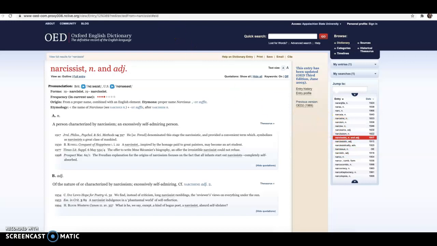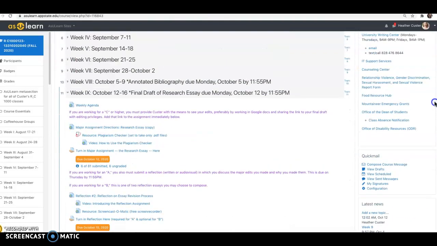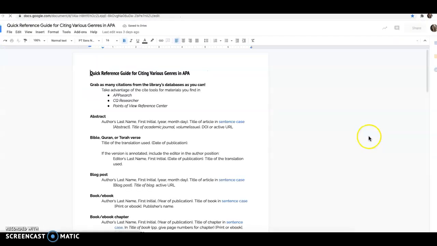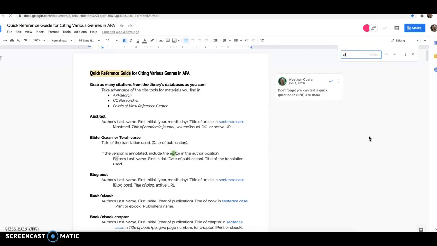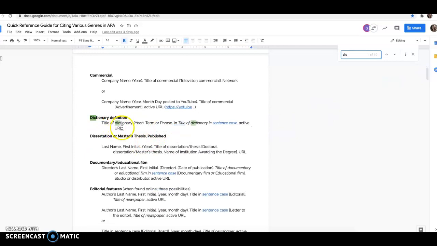In terms of citing this, let's go to our class. This is my screen, so it looks a little different than yours, but let's go to Custer's Quick Reference Guide for citing in APA, and let's see if I have something for a dictionary definition, and I do. It's right there. So the title of dictionary, Oxford English Dictionary, year 2020, the term that you used. It looks like you repeat Oxford English Dictionary and then give me the URL to the library's database.